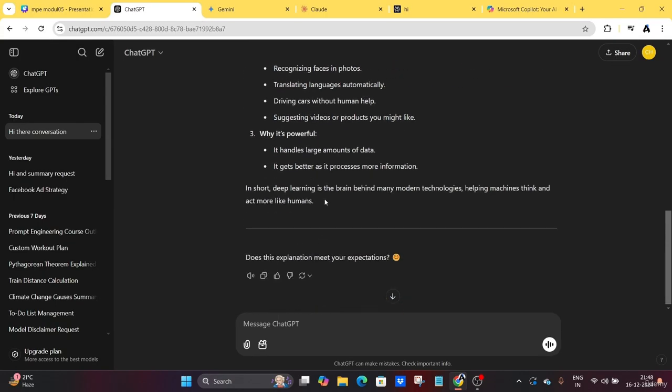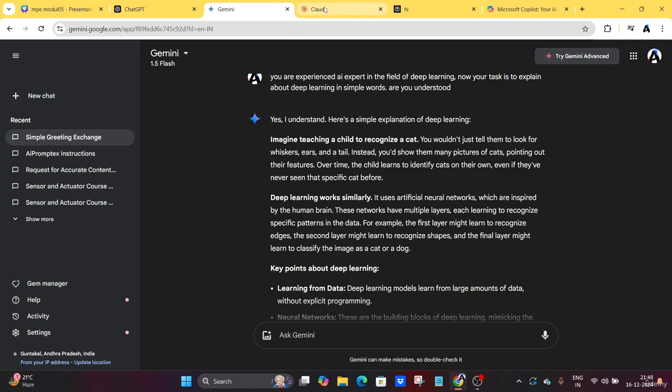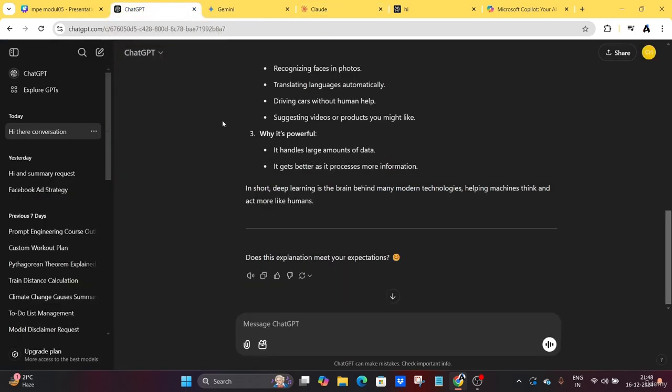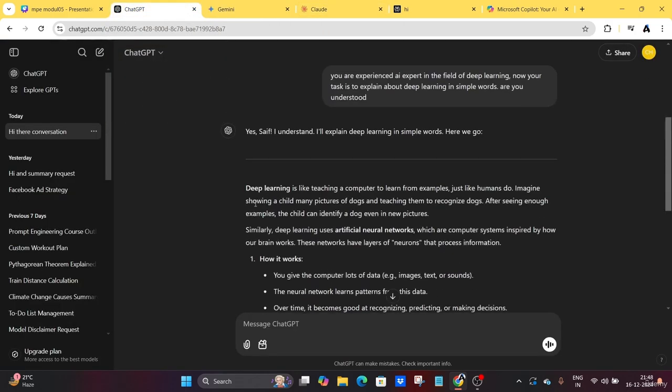So the ChatGPT has more personalization when compared to Gemini and all other AI language models. Personalization means explain like your friend, like your teacher or any colleague, how they will explain to you any subject or lesson. The AI will explain in that way.